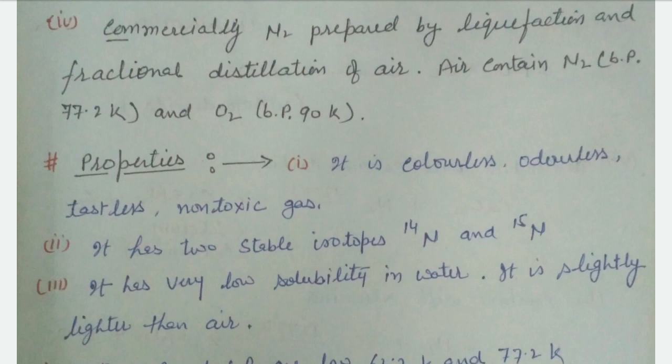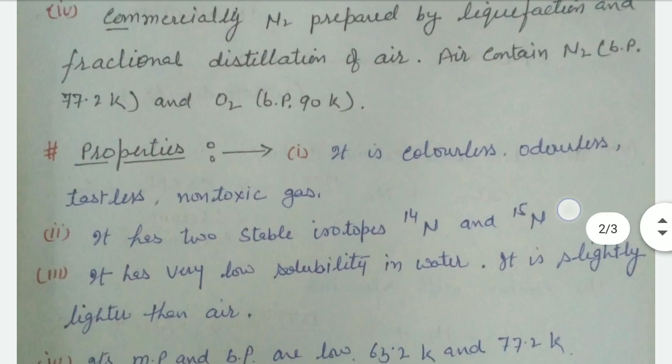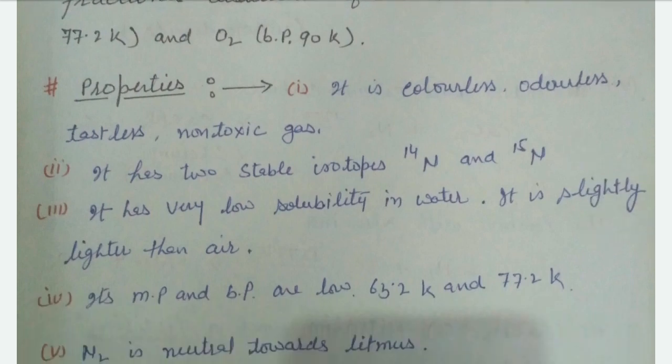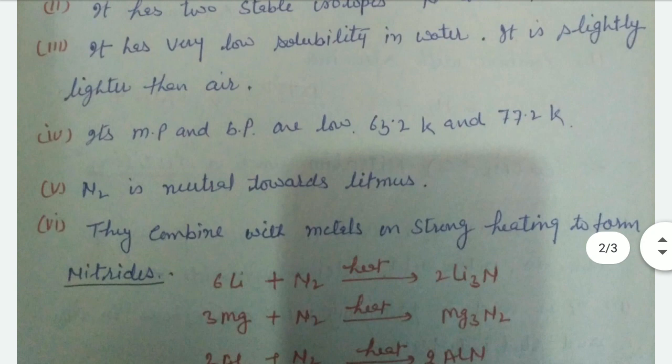Clear? These are the properties of nitrogen. First, it is a colorless, odorless, tasteless and non-toxic gas. It has two stable isotopes, N14 and N15. It is very slightly soluble in water. It is slightly lighter than air. Its boiling point we have already read, 77.2 Kelvin. It is neutral towards litmus, which means it is neither acid nor base.